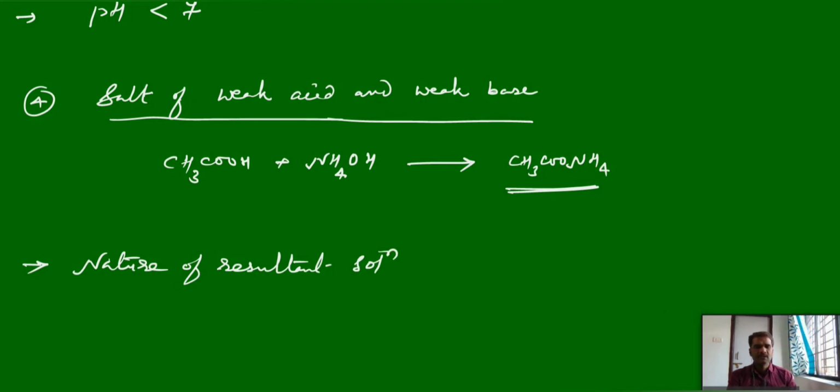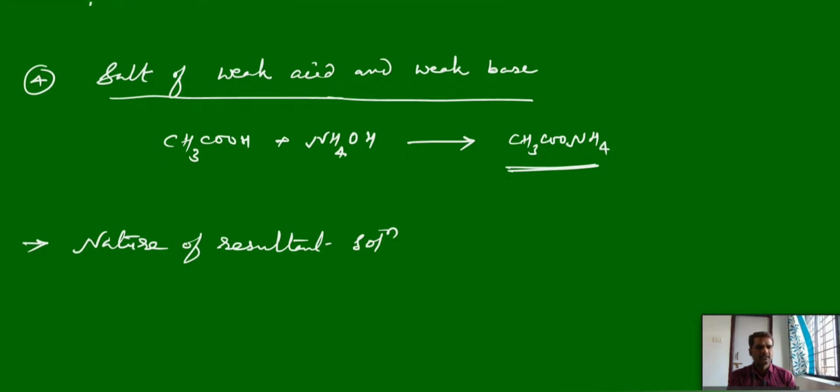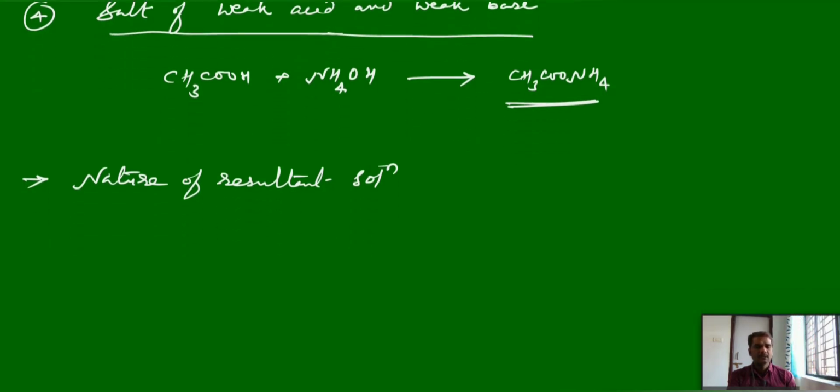Nature of the resultant solution we cannot predict directly here, that depends on the pKa, the acidic strength or basic strength of the weaker acid. See, anyhow acetic acid, ammonium hydroxide, they are weak, we know, but here acetic acid may be weaker comparatively, or ammonium hydroxide may be weaker comparatively, right?